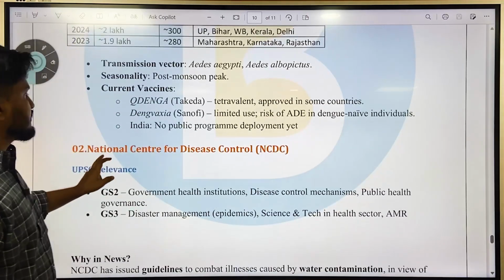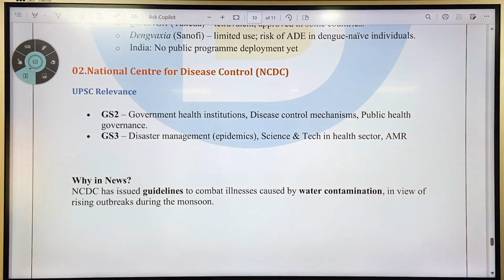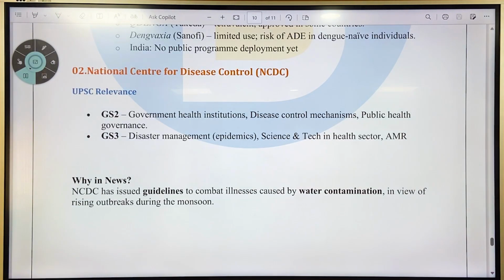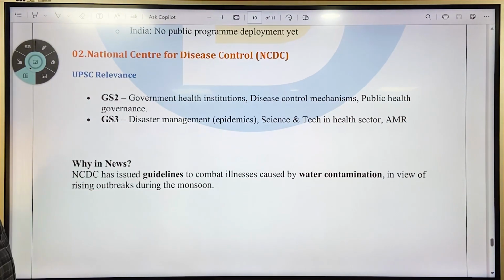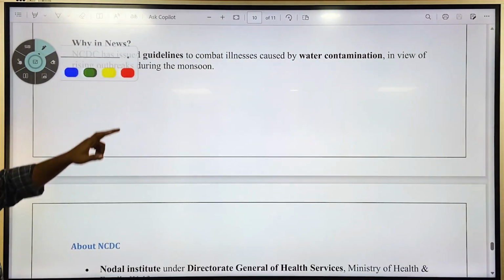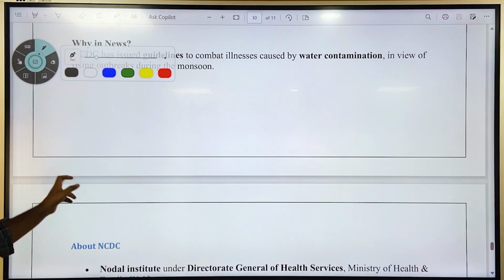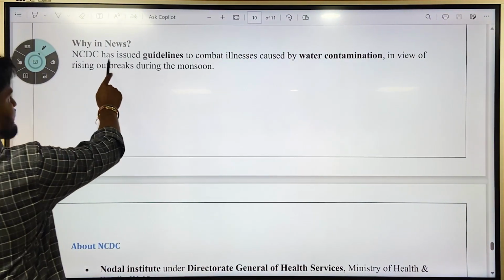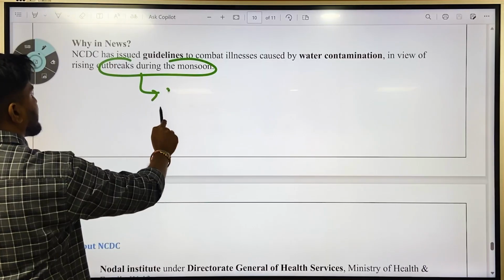Okay, next is about the National Centre for Disease Control. In the same article, it talked about the National Centre for Disease Control, so I thought we'll discuss NCDC as well. It comes under GS2 and GS3. Why in news? It is in the news because NCDC has issued guidelines to combat illness caused by water contamination, in view of rising outbreaks during the monsoon, especially dengue and malaria.